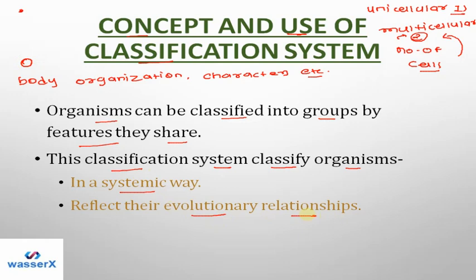We can easily understand what the first point was at which a particular organism arose, what happened next to its body, and how it evolved to the system that it has right now. This is how classification helps us to understand organisms in a better way. The systemic way helps us to understand and study them in a perfect manner.